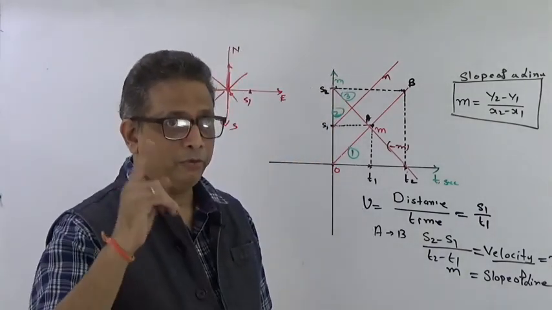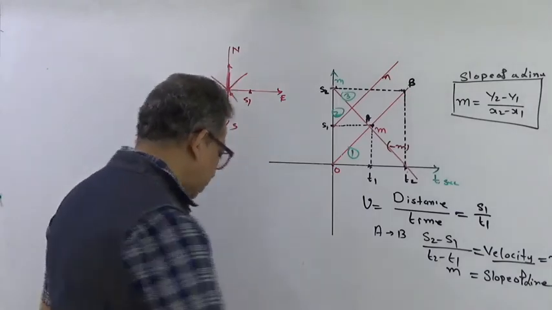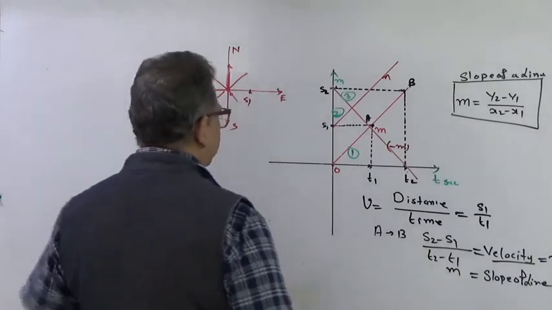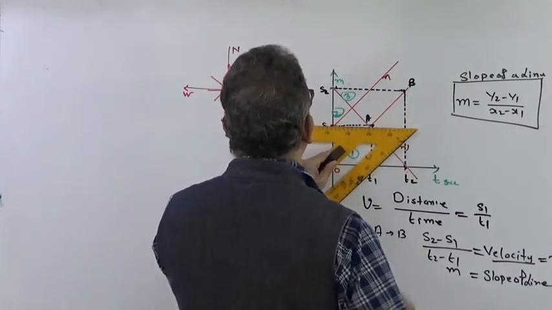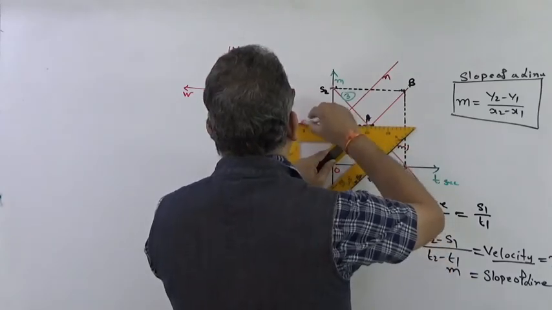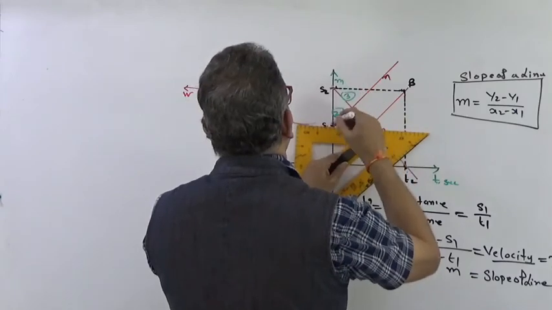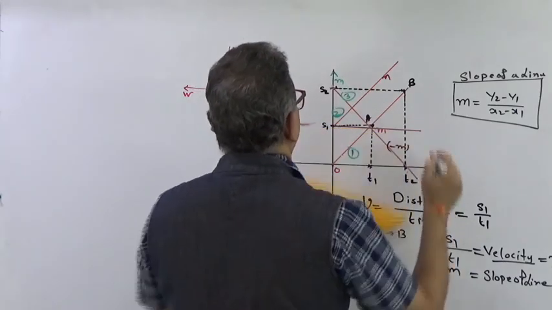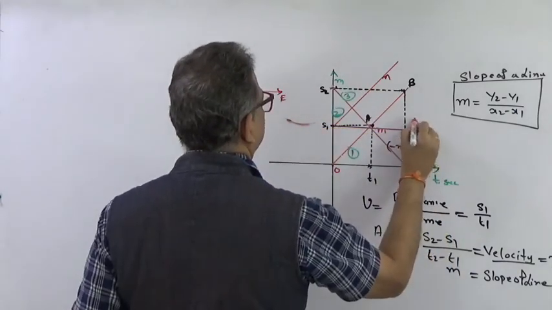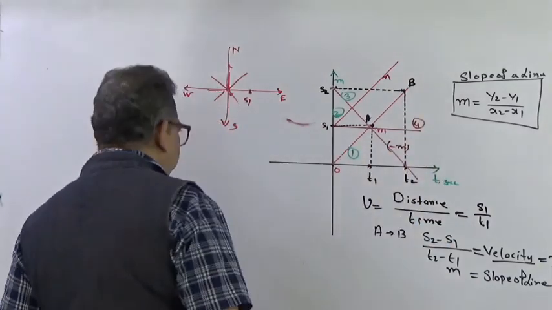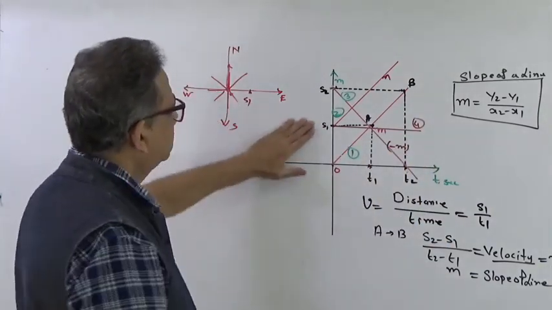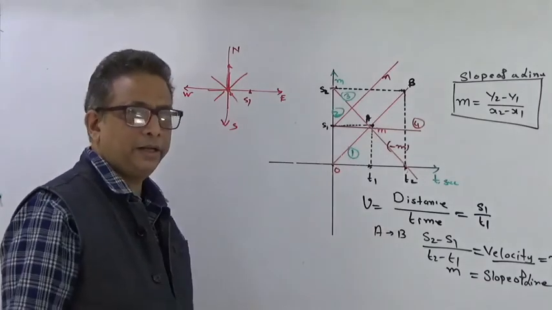One more thing, before we do that, there is one more graph which I would like you to interpret, and it is this graph. Let us call this my fourth graph. That is a straight line from S2. What does this graph indicate?